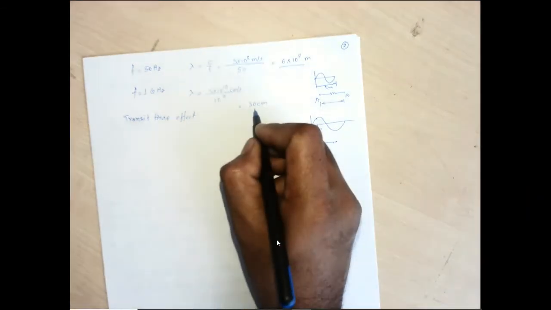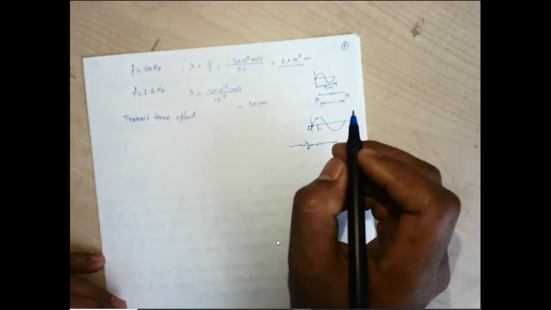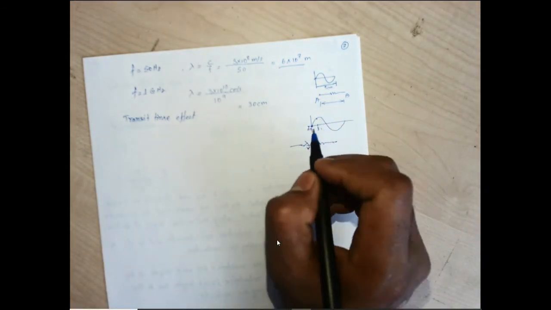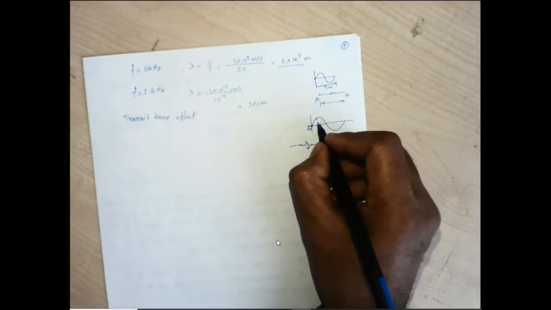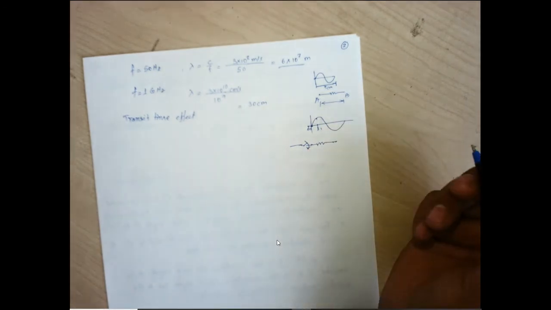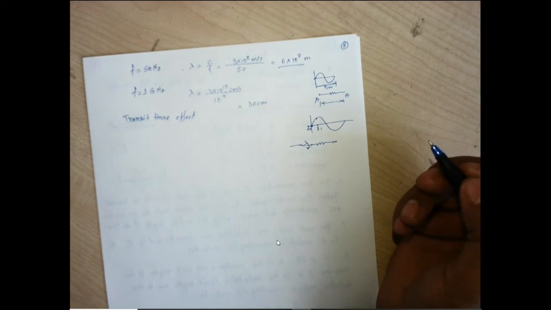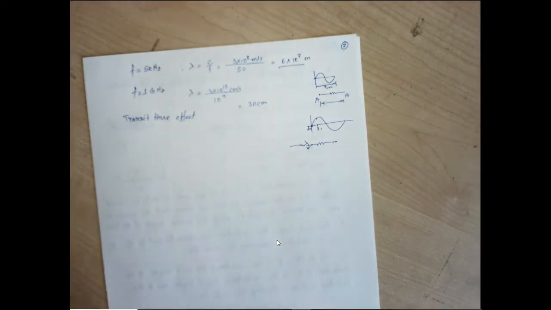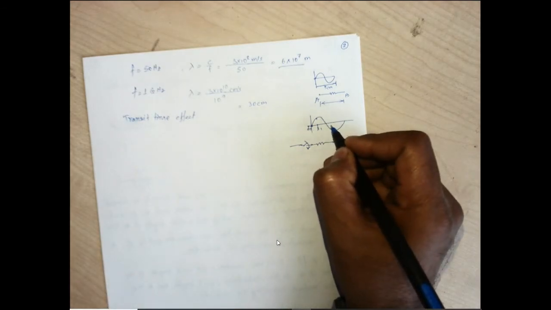But in this case, if we have 30 centimeters of length covered within 1 second, obviously it takes some finite time to cover 1/6 of this, so within that 1/6 it is supposed to have a different phase value than at the origin. In that case, the transit time effect is quite prominent for the high frequency signal. So that is why we need to consider the time coordinate for the high frequency signal. So this transmission line always has distributed elements.